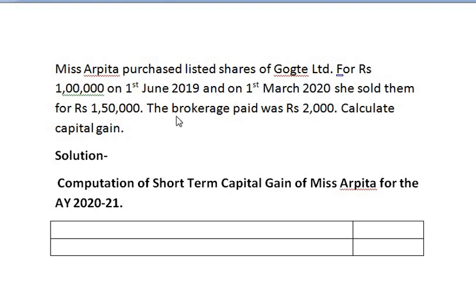So June, July, August, September, October, November, December, January and February, because on the 1st she has sold it, we cannot count the March month. So Miss Arpita has held those shares for 9 months, which is less than the cutoff period. So when it is less than the cutoff period, we understand that the sum is based on a short-term capital asset, and the result arising from it will be either short-term capital gain or short-term capital loss.